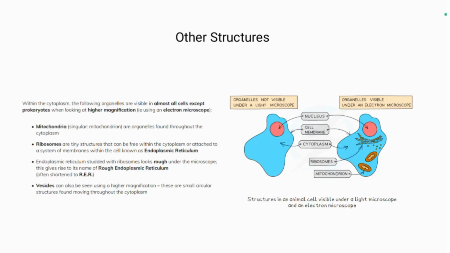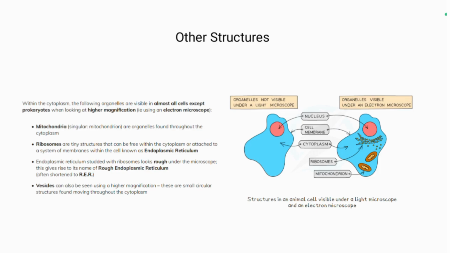There are also some other structures which are present in the cell, but we can see them with the electron microscope only. Within the cytoplasm, the following organelles are visible in almost all cells except prokaryotes when looking at higher magnification, for example, using an electron microscope. Mitochondria, singular mitochondrion, are organelles found throughout the cytoplasm. Ribosomes are tiny structures that can be free within the cytoplasm or attached to a system of membranes within the cell known as endoplasmic reticulum.